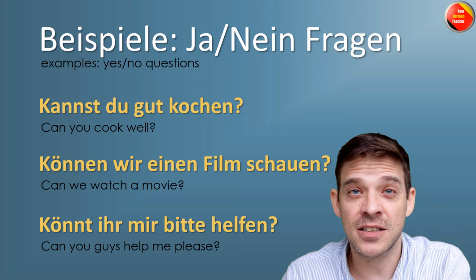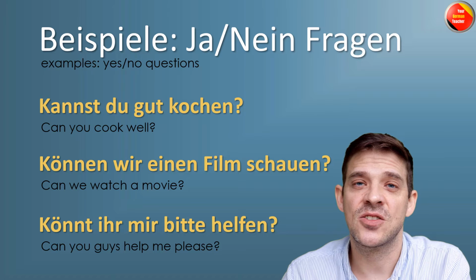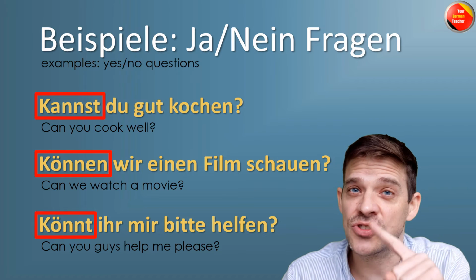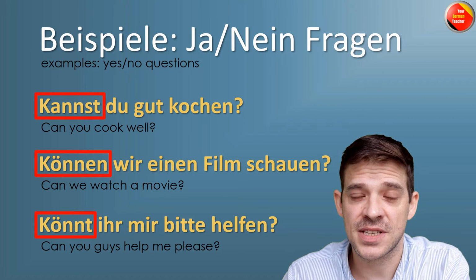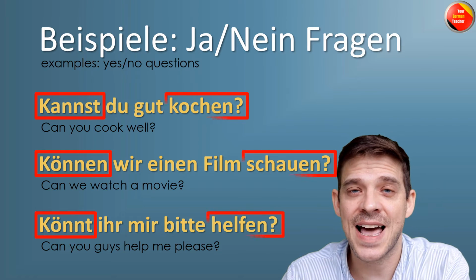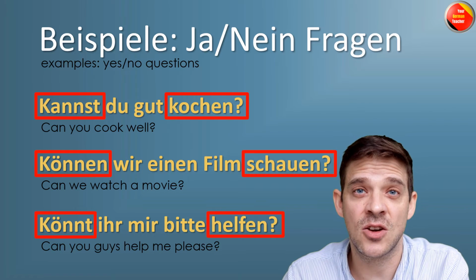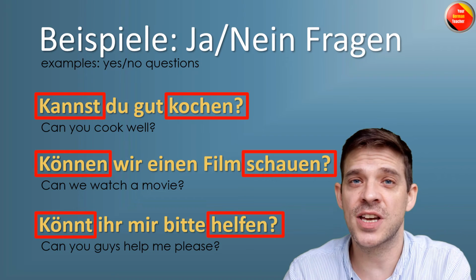Now, Ja- und Nein-Fragen for the sentence structure. You don't have a question word and you start directly with the conjugated verb. So in this case, again, das Modalverb. And, same, at the last position is the second verb in infinitive in the original form. You don't touch it, you don't conjugate it, nothing.